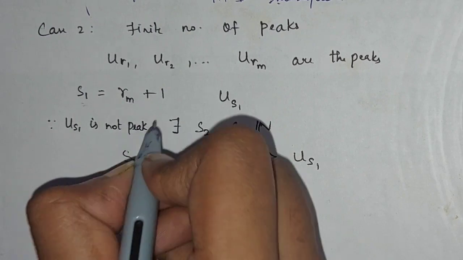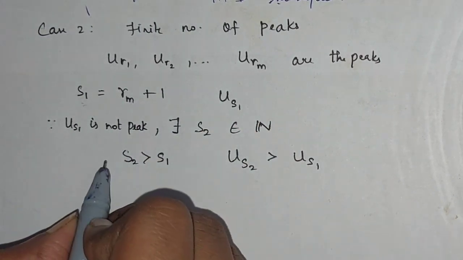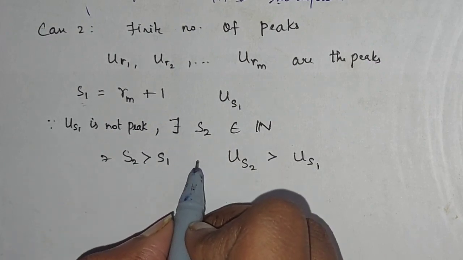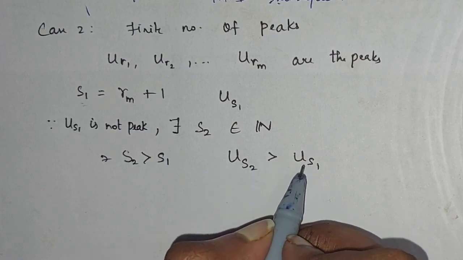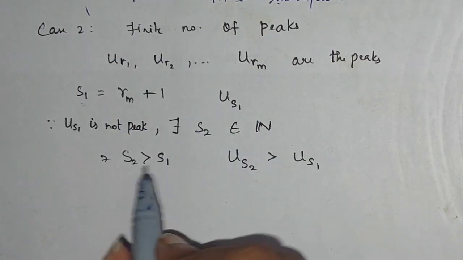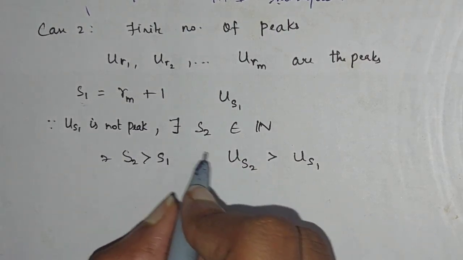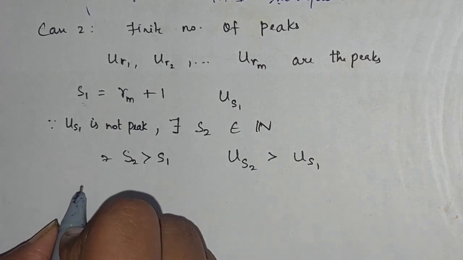Hence there exists S2 in n such that S2 is greater than S1 with uS2 greater than uS1. So this is how I'm going to prove this one. In this way I'm going to take another element called uS3.